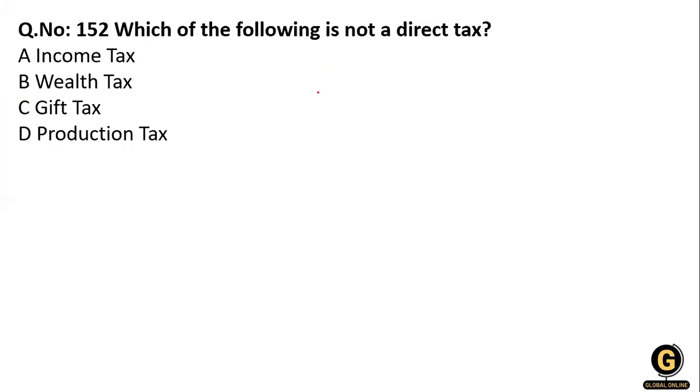The next question: which of the following is not a direct tax? Income tax, wealth tax, gift tax, and production tax. The one which is not a direct tax is the production tax. The government imposes a direct tax on income and gains, and an indirect tax is imposed on the consumption of goods and services, so the tax levied on production is GST. Clear? So option D is correct here.